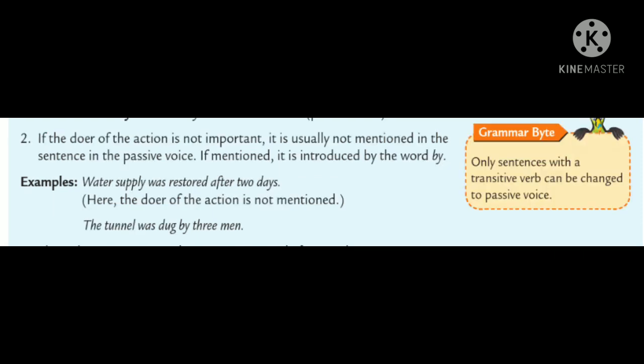Rule number two. If the doer of the action is not important, it is usually not mentioned in the sentence in the passive voice. If mentioned, it is introduced by the word by. Examples: water supply was restored after 2 days. So, in this sentence, the doer of the action is not mentioned. Next, the tunnel was dug by 3 men.